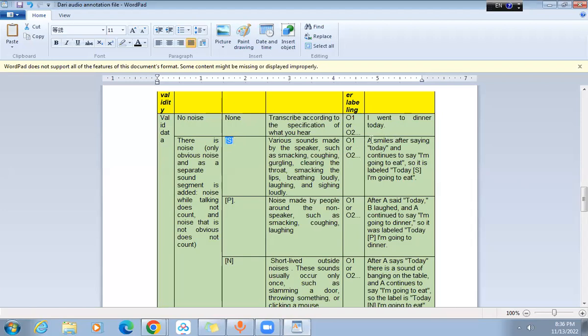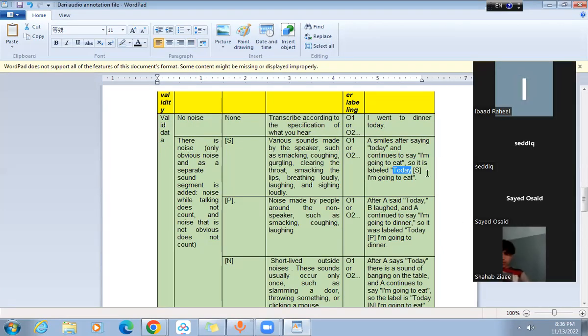And the transcription will be done like this: a smile after saying "today" and then the speaker continues to say "I am going to." Now here's a case where the speaker smiles after saying today. So for the smiling noise, I will place the S tag, and then I will transcribe the rest of the audible text like this: today, then in the place of the smiling noise I place the S tag, and then I transcribe the remaining text.